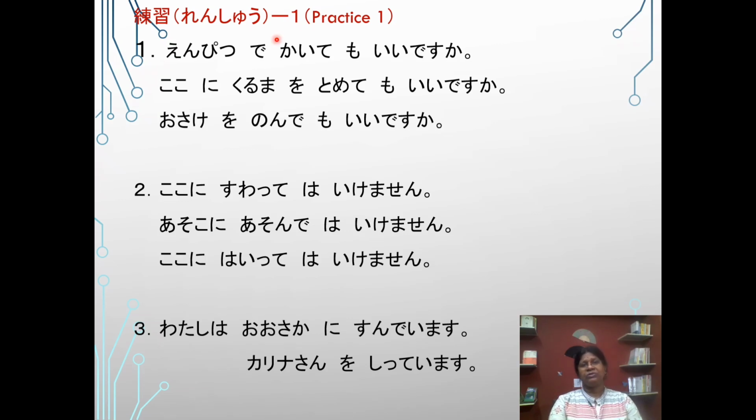Renshu, practice one. Ichiban, enpitsu de kaite mo ii desu ka? Koko ni kuruma o tomete mo ii desu ka? Osake o nonde mo ii desu ka? Second, koko ni suwatte wa ikemasen. Asoko de asonde wa ikemasen. Koko ni haitte wa ikemasen. Watashi wa Osaka ni sunde imasu. Watashi wa Karina-san o shitte imasu.